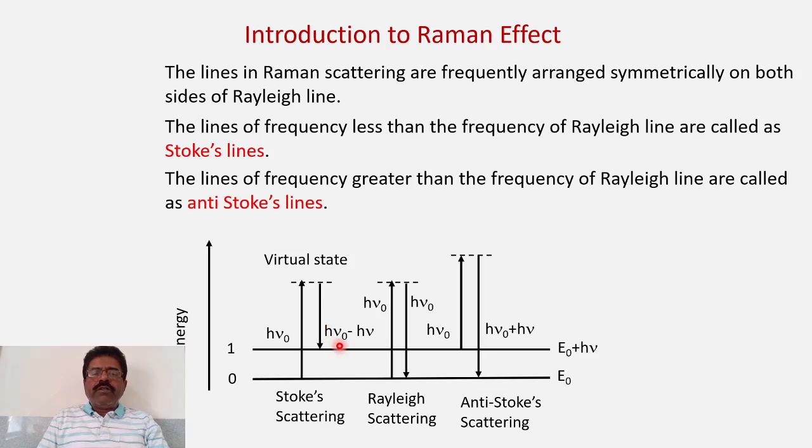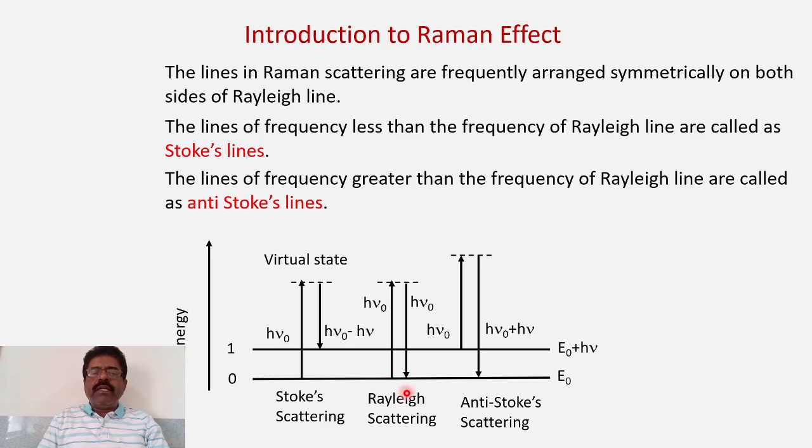So what happens here? The initial energy with which the molecule has been excited is h nu 0, and whatever energy is released during the reverse transition is slightly less compared to the initial energy. You can see the initial energy is h nu 0, minus the energy h nu of this particular line. This line is placed at an energy h nu. Therefore h nu 0 minus h nu will be the energy released, so definitely it is less than the Rayleigh scattering.